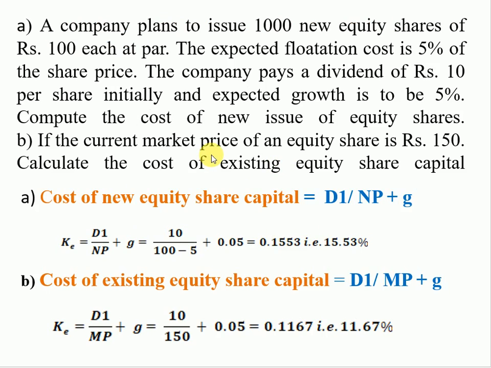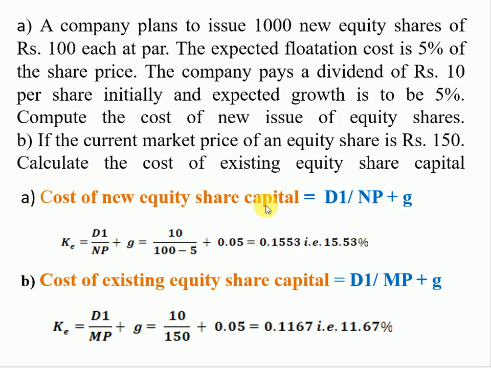Let's take an example. A company plans to issue 1000 new equity shares of rupees 100 each at par. The expected flotation cost is 5% of the share price. The company pays a dividend of rupees 10 per share initially, and the expected growth is 5%. Compute cost of new issue of equity shares. In the second part, if the current market price of equity share is rupees 150, what would be the cost of existing equity share capital?